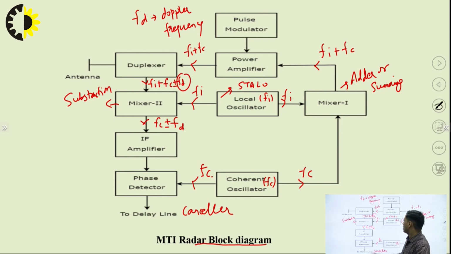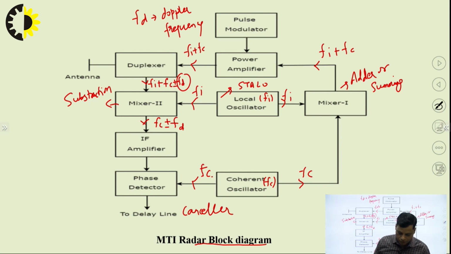Clear? Now, the stable local oscillator frequency is eliminated. So this output is now applied to this IF amplifier stage. After this amplifier stage, we get this output. The IF amplifier is also a part of the superheterodyne operation that will be performed here.